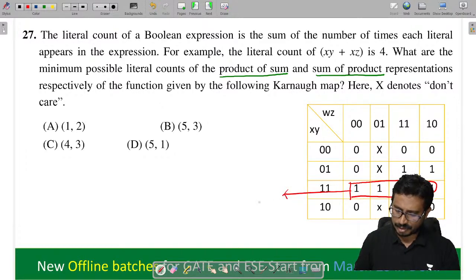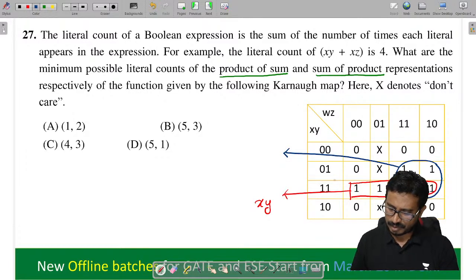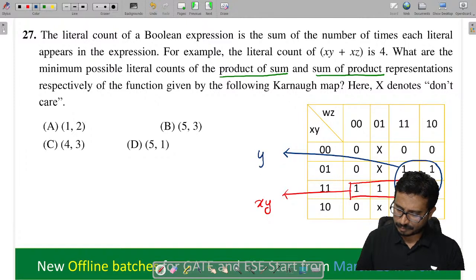So from here, what will we get? You tell me now here. X, Y. Next, we will group this thing. From here, what will we get? Which is equal to Y W, isn't it?